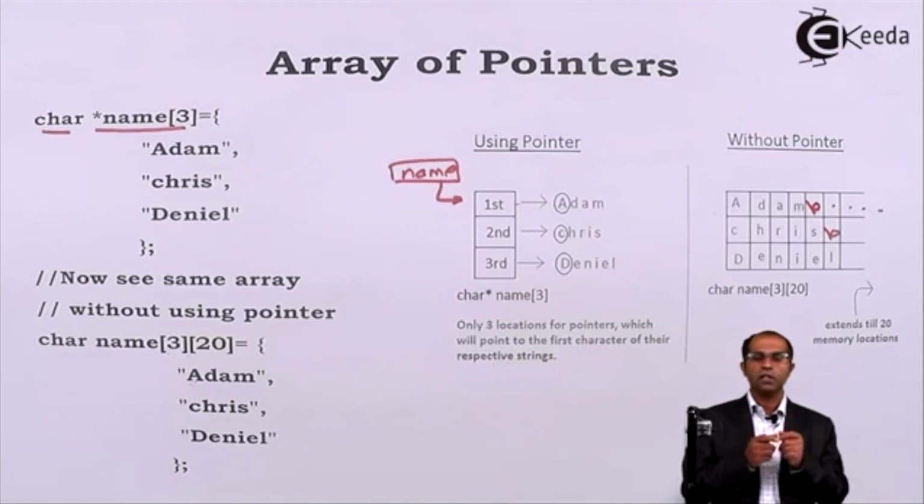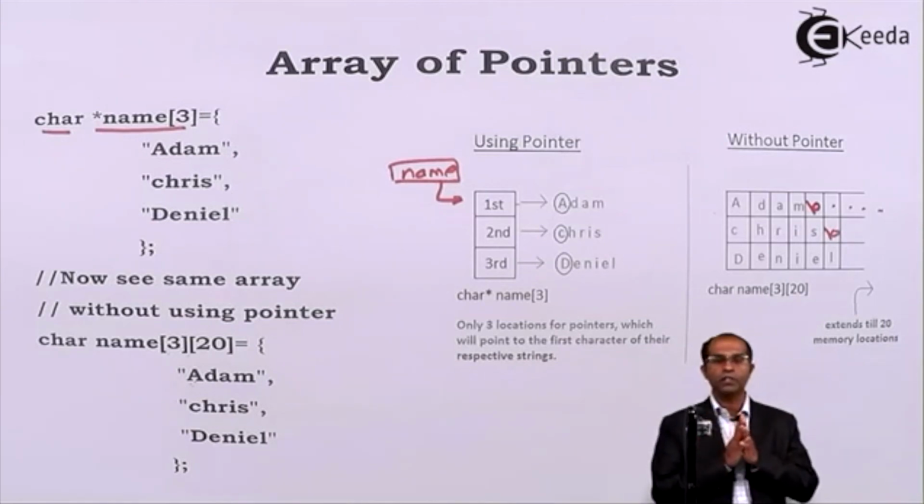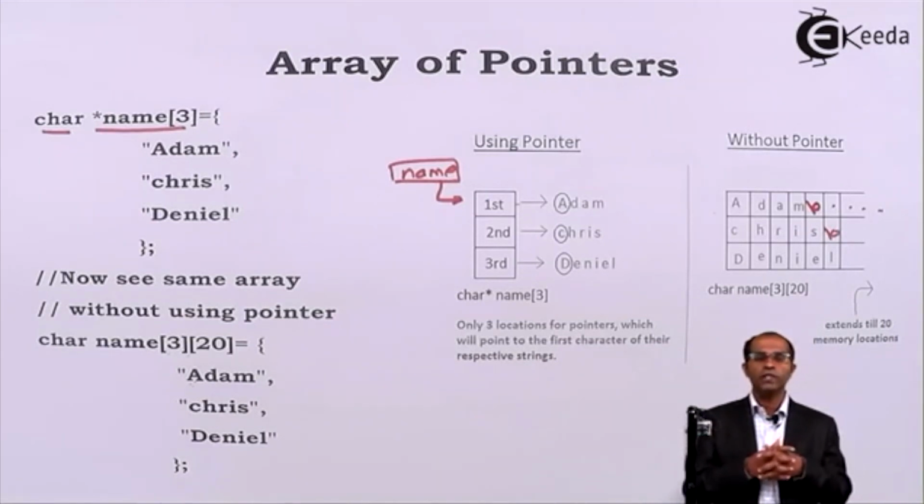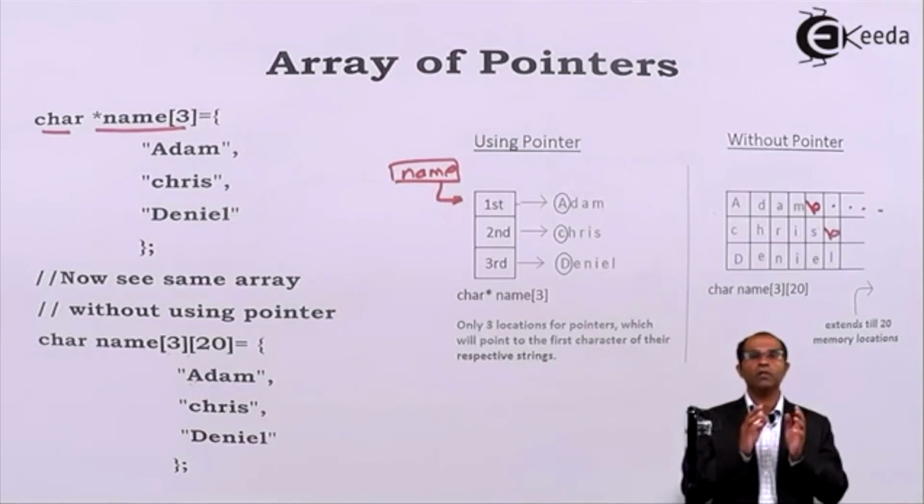If I use pointers, I'll have exactly the memory allocation done as per the string length. Whereas if I don't use pointers, in that case I had to waste a good amount of memory. That is about the concept of array of pointers. In later videos, we'll see how practical applications of this array of pointers can be done.